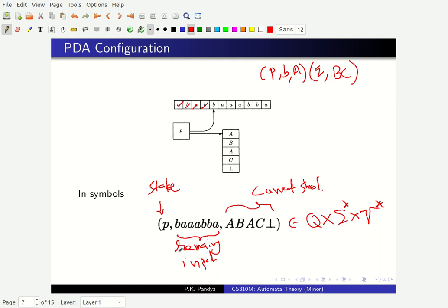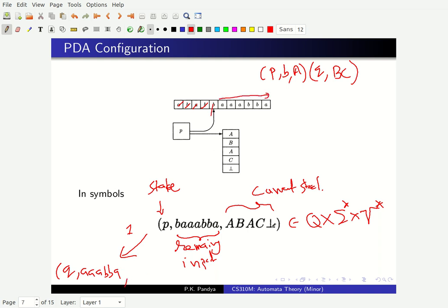I will not draw it, but I will say that given this transition, I can make a one-step move which will take me to what configuration? Q is the state in which I go. Then this B gets consumed. So the remaining word is what? The first B is gone and I am left with AAABBA, right? That is the rest of the word, because this B is consumed now.